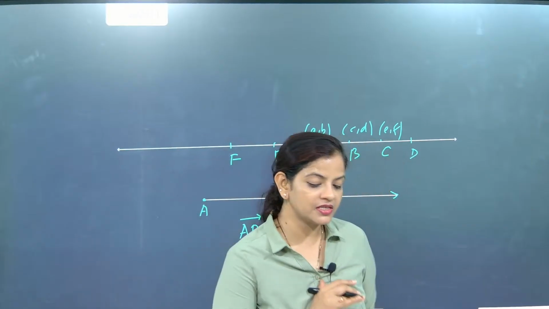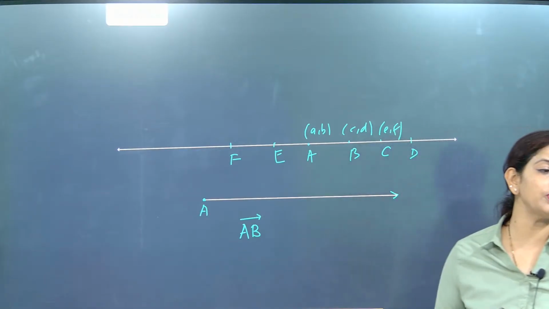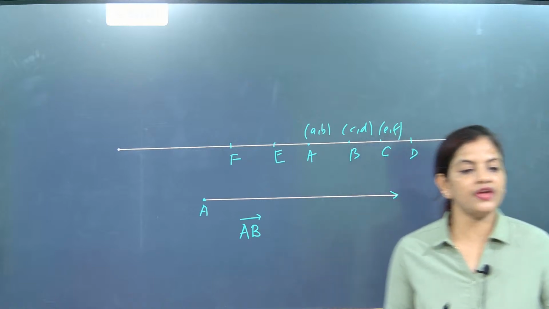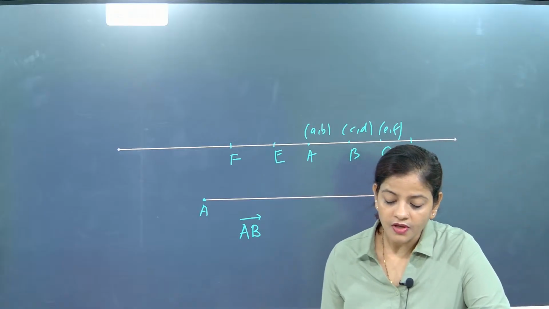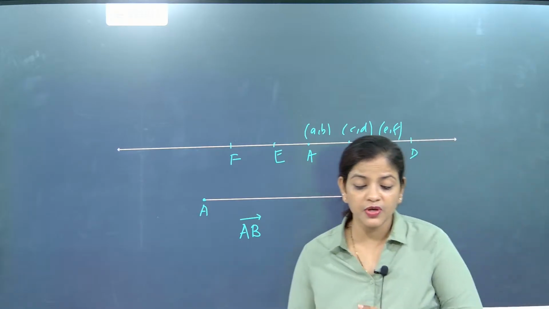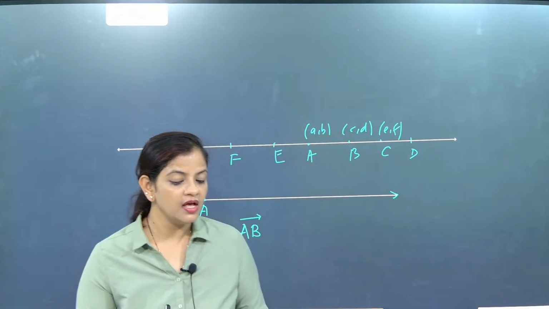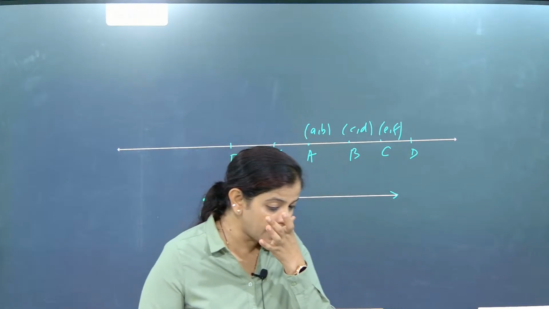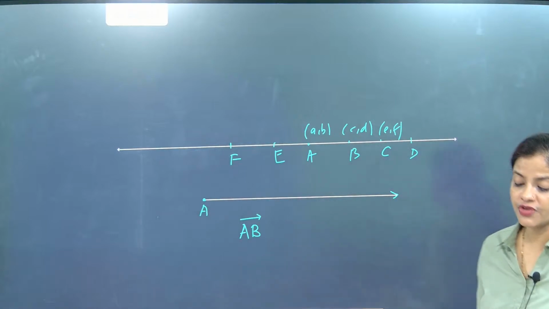If anybody asks you what a ray is, you will say that a ray has one end point. How many end points is a ray having? One end point. Understood? And from one side, it goes on infinitely. Good evening, Naman. So this is the specific difference between a line and a ray. What is the difference between a line and a ray? A line is made up of an infinite number of points, but a ray will have one end point.